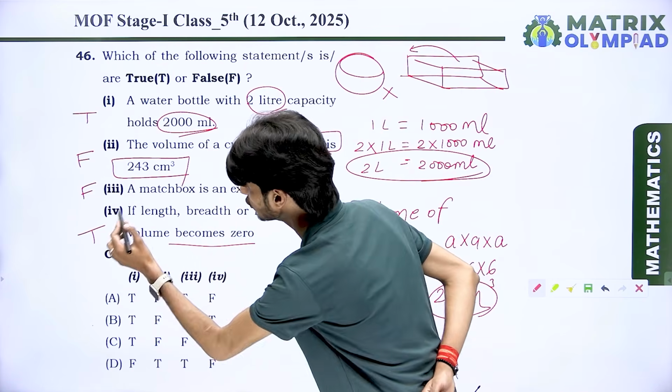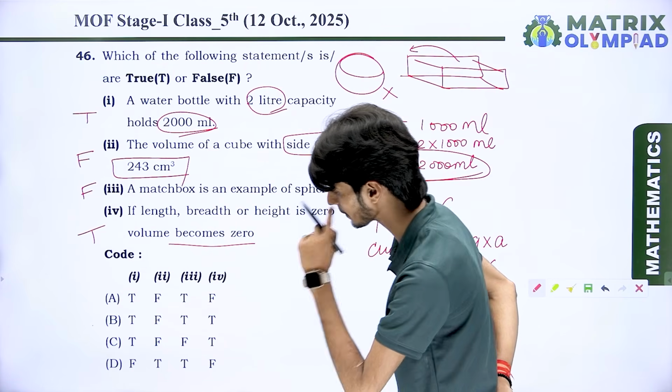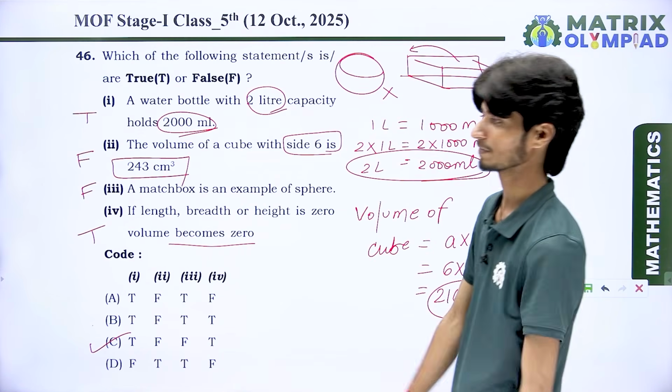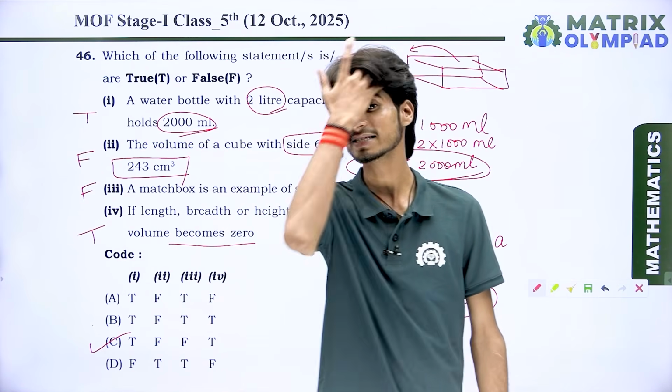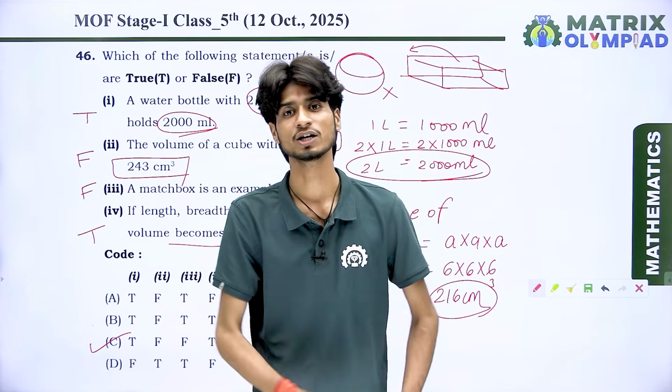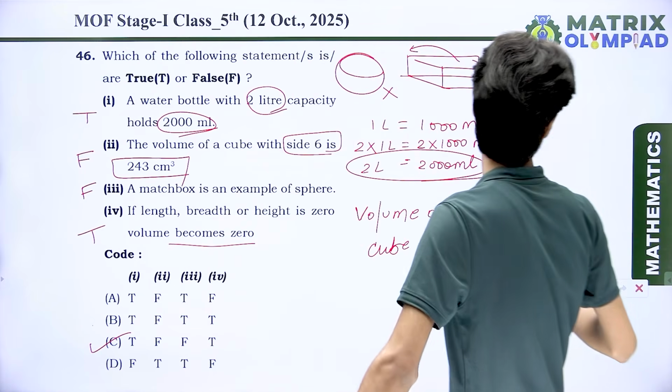So finally we got true, false, false, true. This is option C. Got it? We get true, false, false, true, and this is according to option C. So next, let's come to the next question.